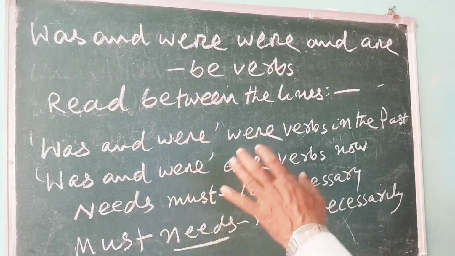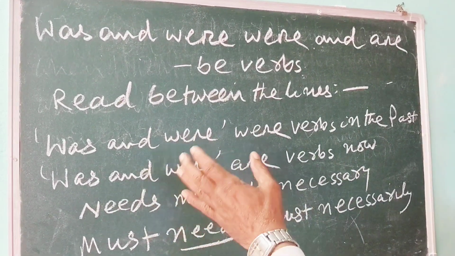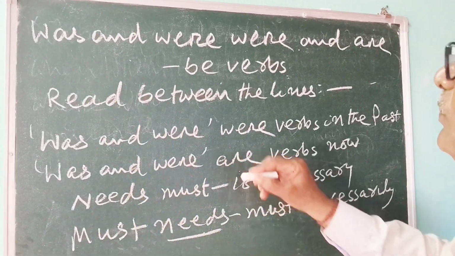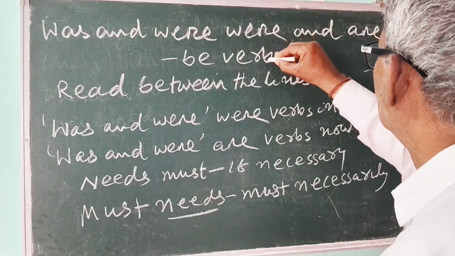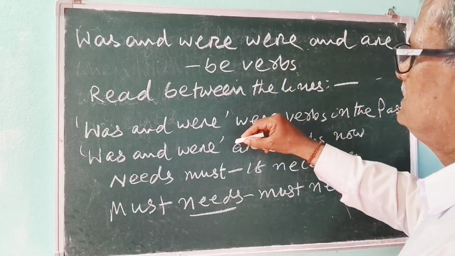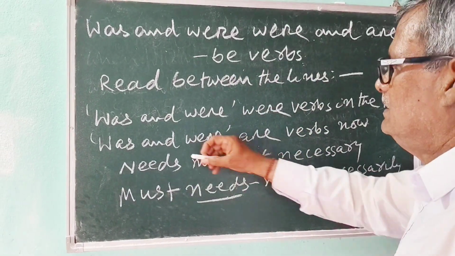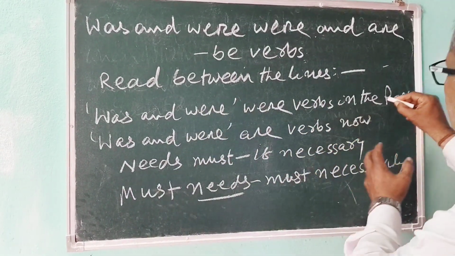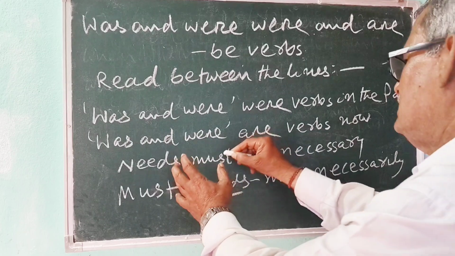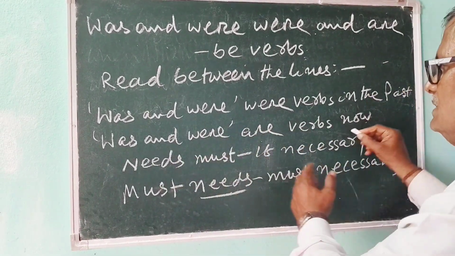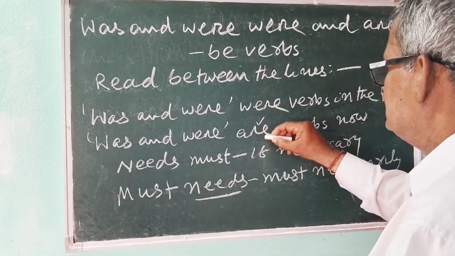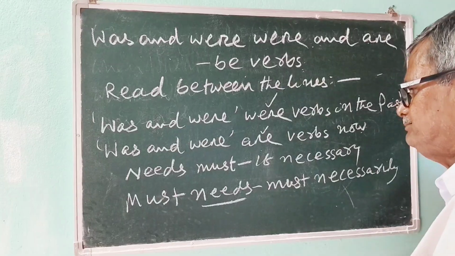You might have known that be verbs are eight in number. That is: am, is, are, was, were, be, been, being. "Was and were and are be verbs." Read between the lines means discover the meaning. "Was" and "were" are verbs in the past. "Was" and "were" are verbs now. It relates to the present tense. It relates to the past tense.